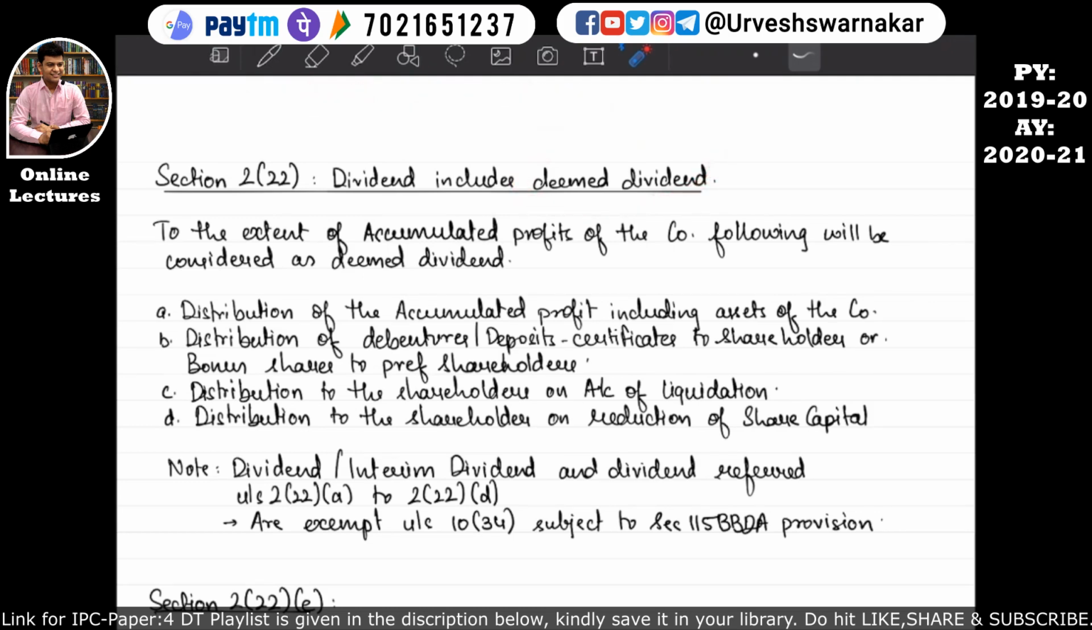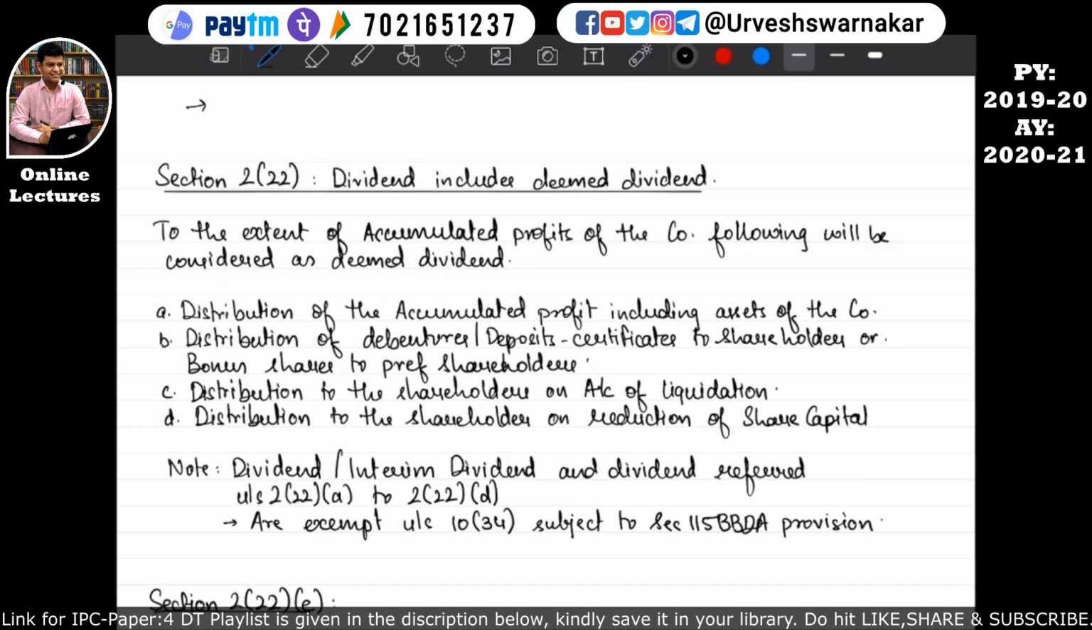Now let's understand it again. Section 2 subsection 22 talks about dividend including deemed dividend. If a company is distributing a dividend other than by way of money, and they are trying to distribute the dividend in the form of assets, debentures or deposit certificates, or in any other manner, then they are distributing a deemed dividend, and to the extent of the accumulated profits of the company, the following will be considered as deemed dividend.